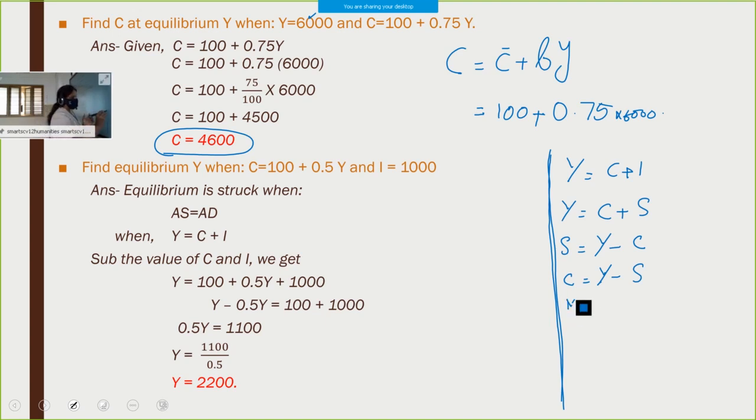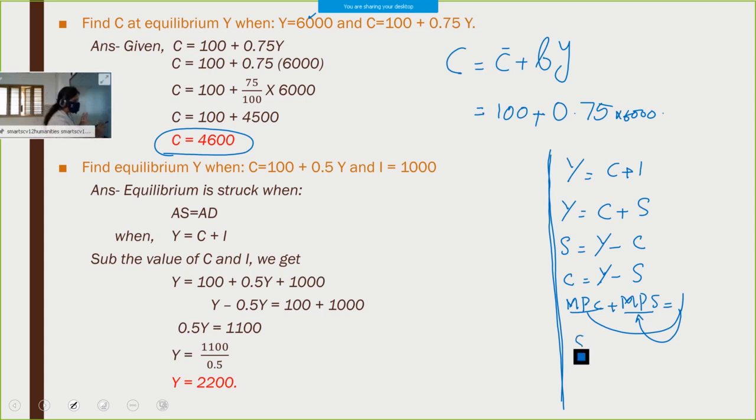Then MPC plus MPS is equal to 1. From here MPS is equal to 1 minus MPC, and MPC is equal to 1 minus MPS. Like this, APC plus APS is equal to 1. From there we get APC is equal to 1 minus APS and APS is equal to 1 minus APC. Like that you have to prepare.